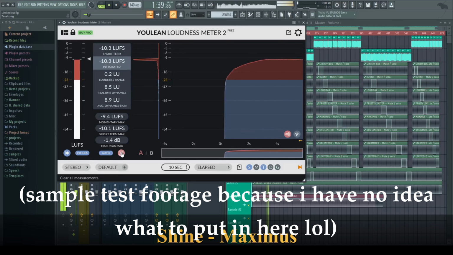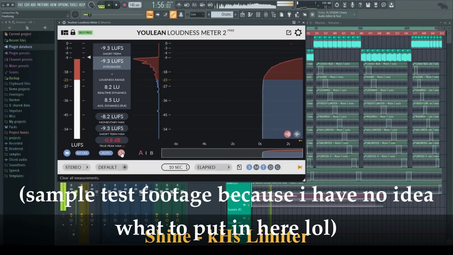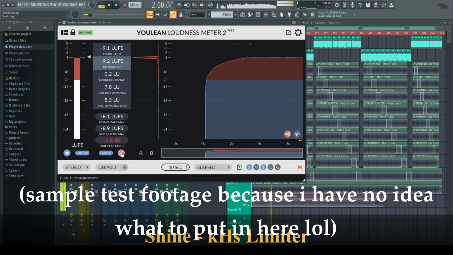Also, for some reason, it did absolutely not hold up for the future garage sample, introducing some real odd distortion, but being the loudest of the bunch. I tested it with the other mixes from the same EP and got a similar issue, though not quite as noticeable. The conclusion from this is to not use Limited Z if you create future garage, I guess. Raya.js was comparable to the Fruity Limiter loudness-wise, but had a very clean sound to it.